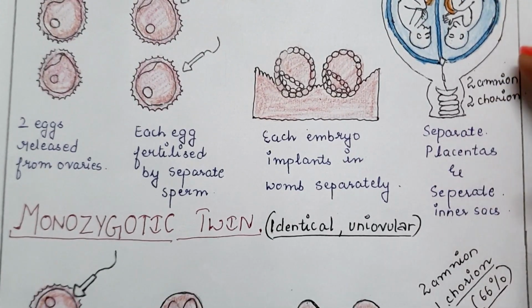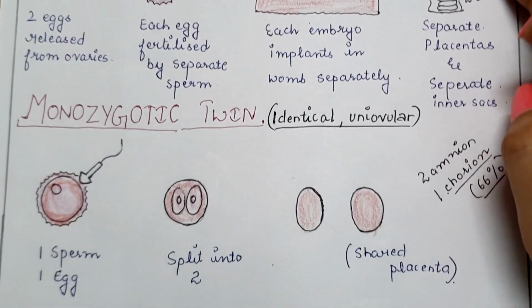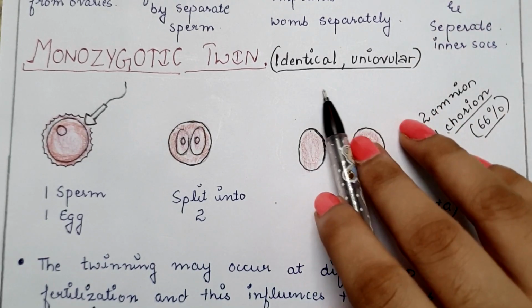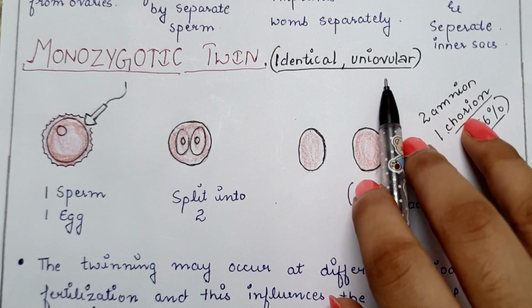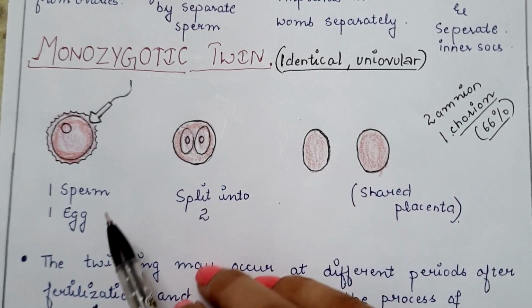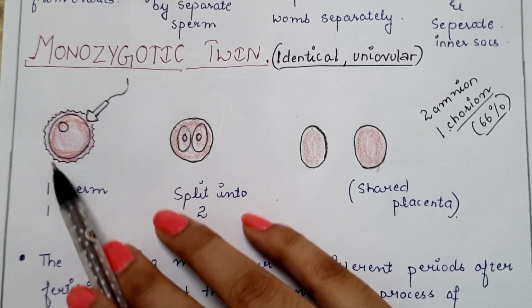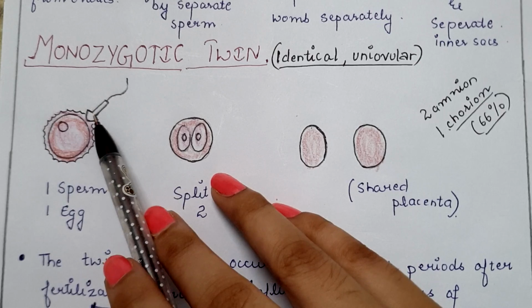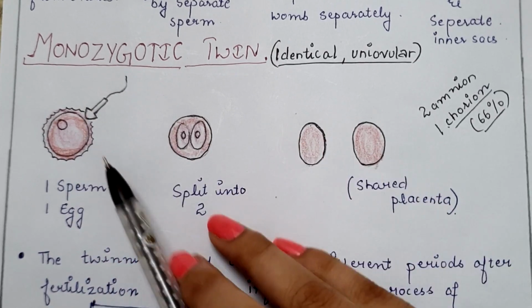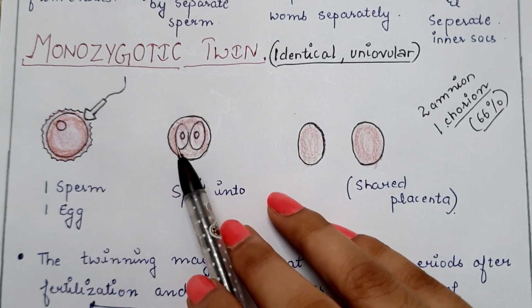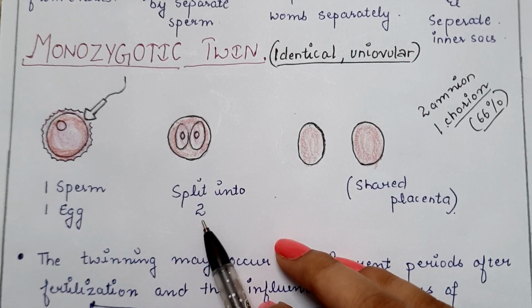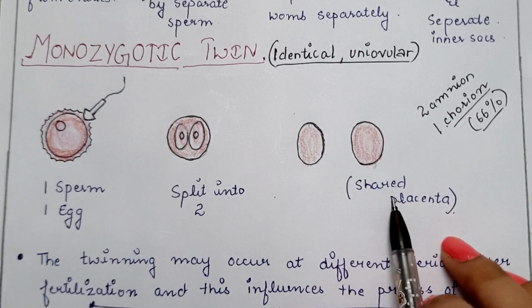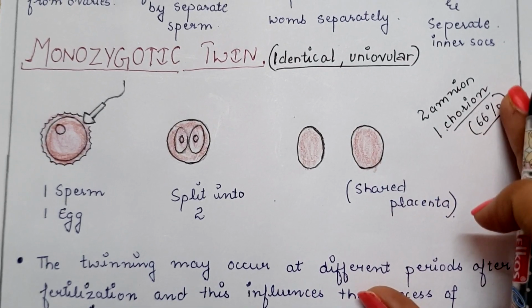Next is monozygotic twins. Monozygotic twins are also known as identical twins or uniovular, meaning only one ovum is fertilized. In this type, as you can see, a single ovum is released by the ovary, which is fertilized by a sperm. After fertilization, it splits into two, and they normally share the same placenta.